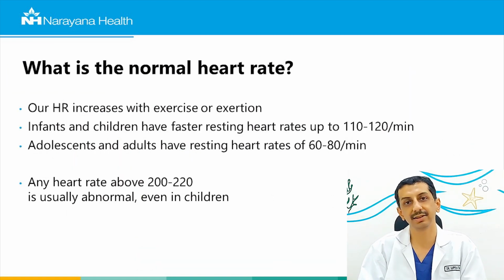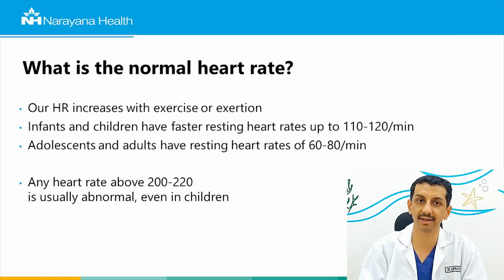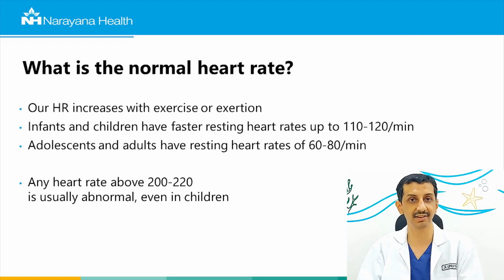So what is the normal heart rate? Generally speaking, younger children will have faster heart rates than adults, and our heart rate does increase with exercise and exertion. An infant or a child will have a resting heart rate of between 110 to 120 beats per minute, and by the time the child grows into an adolescent or an adult, the resting heart rate comes down to 60 to 80 per minute. However, even with exercise or exertion, there is an upper limit of normal heart rate, and any heart rate which is above 200 to 220 per minute is generally abnormal, even in a small child.